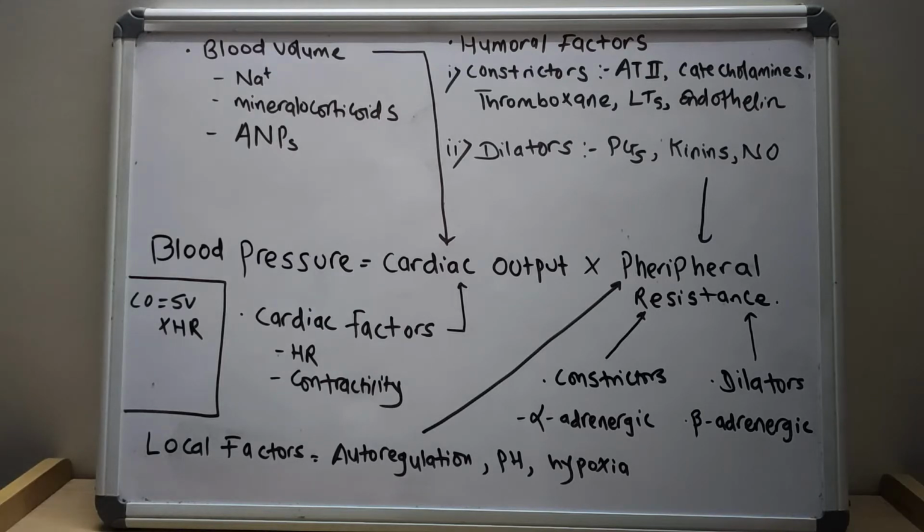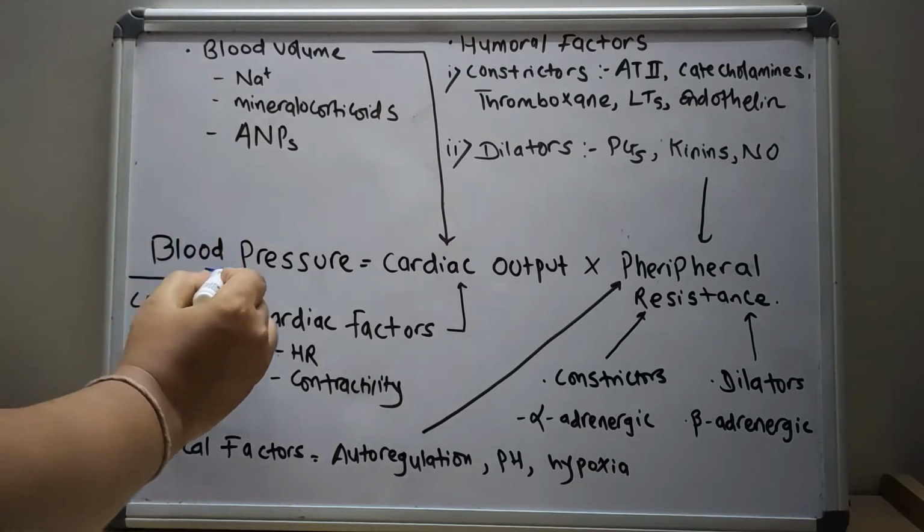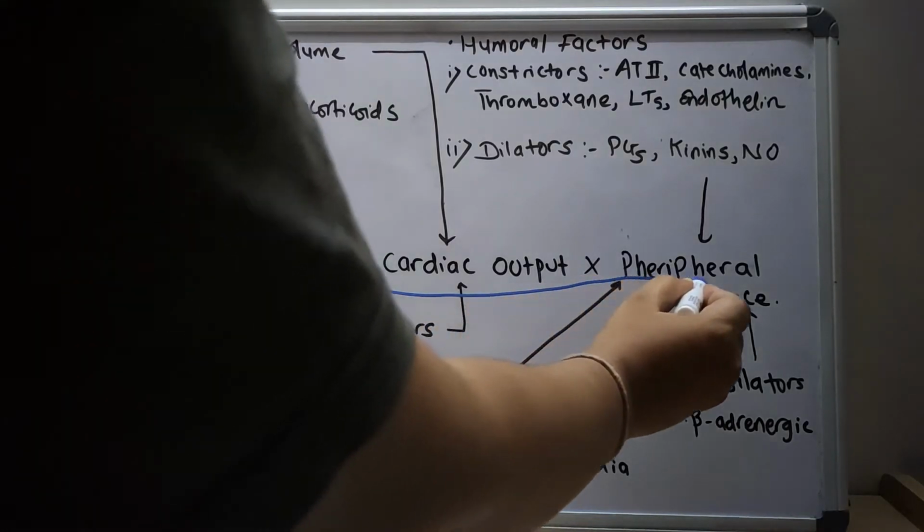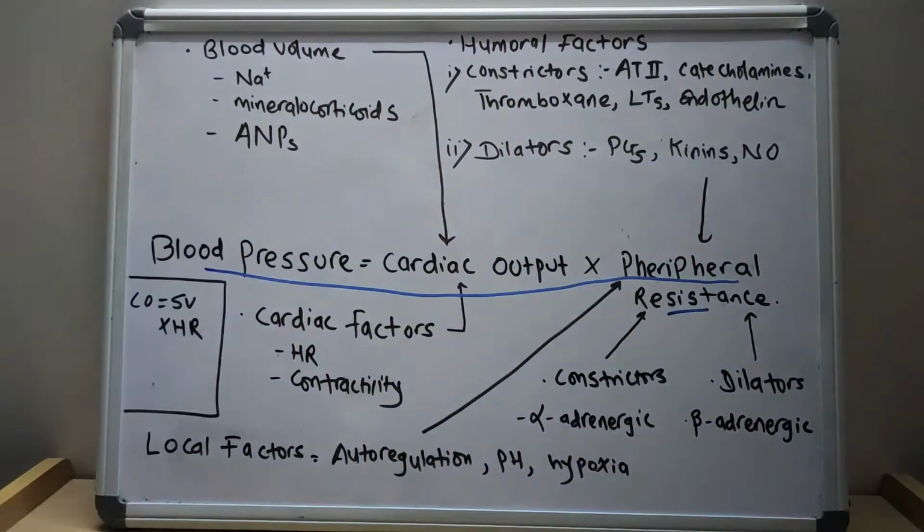So blood pressure is a function of cardiac output and peripheral resistance. Both cardiac output and peripheral resistance are influenced by multiple genetic and environmental factors. The integration of the various inputs ensures adequate systemic perfusion despite differences in regional demand.